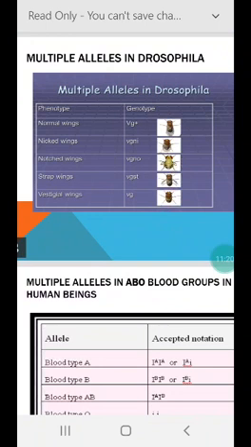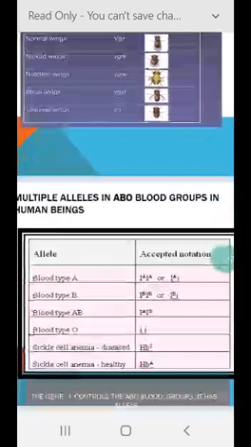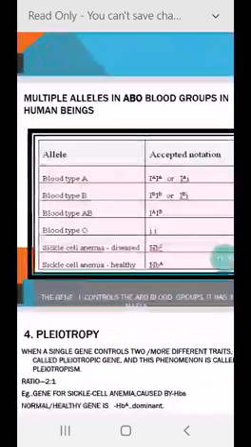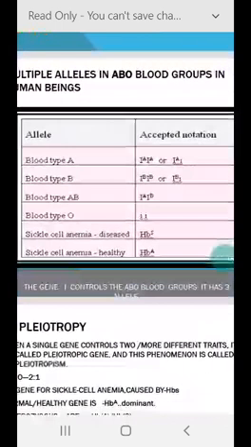Now another best example of multiple alleles is seen in the ABO blood group in human beings. The gene I in humans controls the ABO blood groups. How many types of blood groups do we have? A, B and O. And the gene responsible is I, denoted by capital I. So it has 3 alleles. How many alleles? 3 alleles: IA, IB and small i.